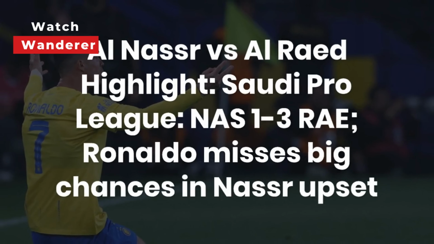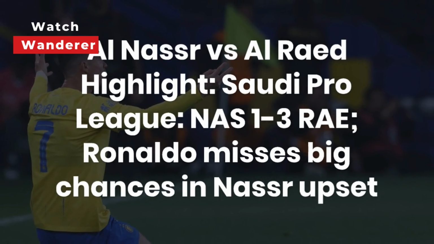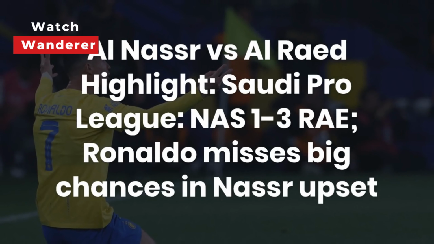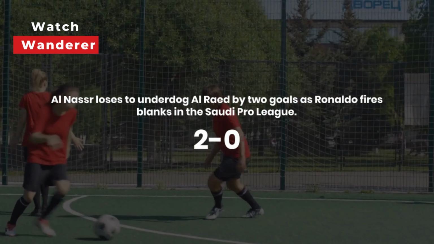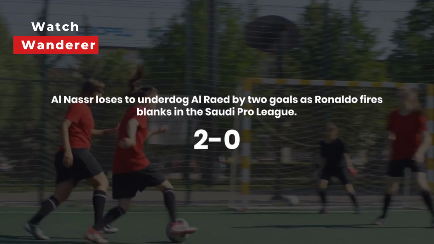Al Nassr versus Al Raed. Highlight: Saudi Pro League. NAS 1-3 RAA. Ronaldo misses big chances in Nassr upset. Al Nassr loses to underdog Al Raed by 2 goals as Ronaldo fires blanks in the Saudi Pro League.